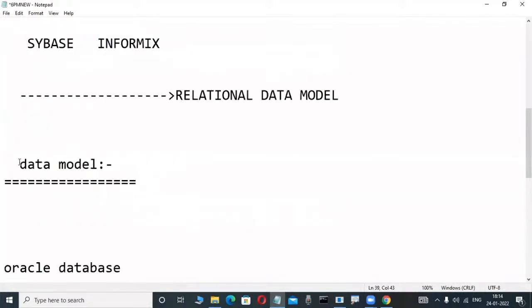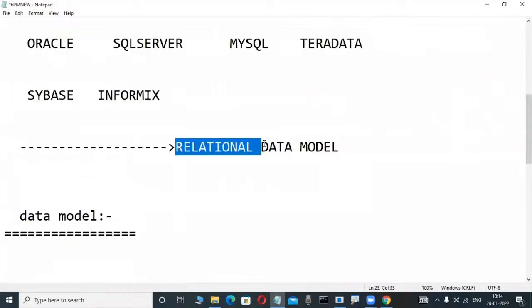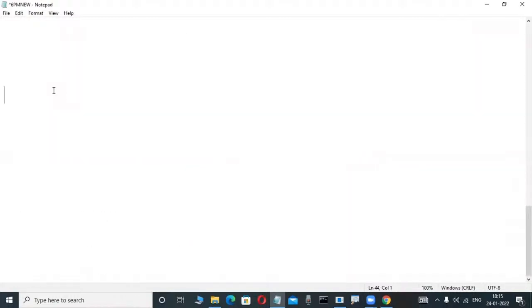Now observe it here. What is a data model? All these products are implemented based on which concept? The relational data model, from 1970 onwards. This was a new model, introduced by one person. I will tell you about that, but before that, what does data model mean? It's easy. Anybody have an idea? Any computer students here are well aware. Don't write anything, these are demos.